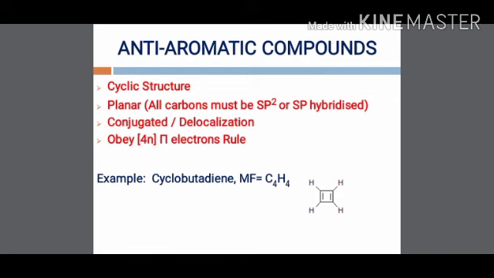As we see in cyclobutadiene, there are 2 pi bonds, means 4 pi electrons are present. If we put n is equal to 1, then we can clearly say that cyclobutadiene obeys 4n pi electron rule and all four conditions, hence it is anti-aromatic in nature.